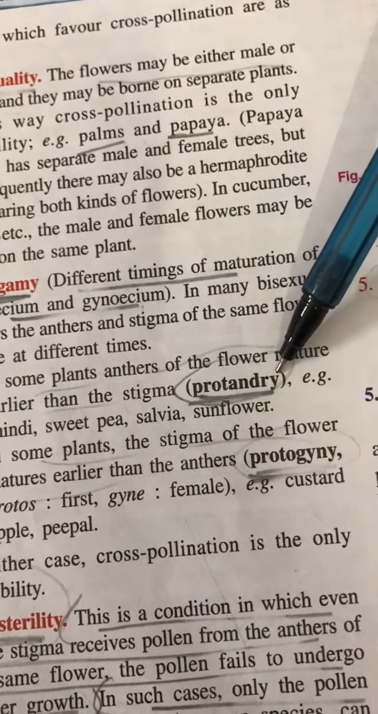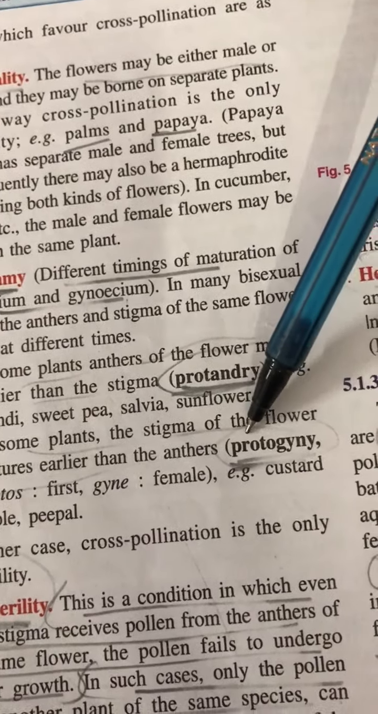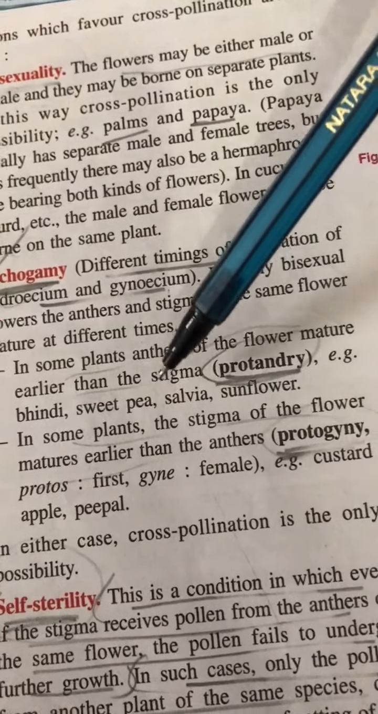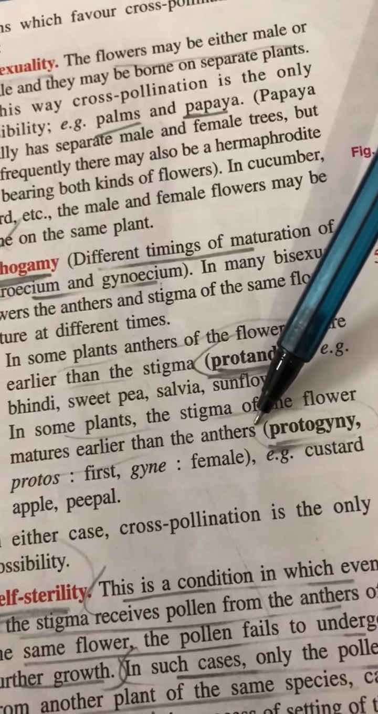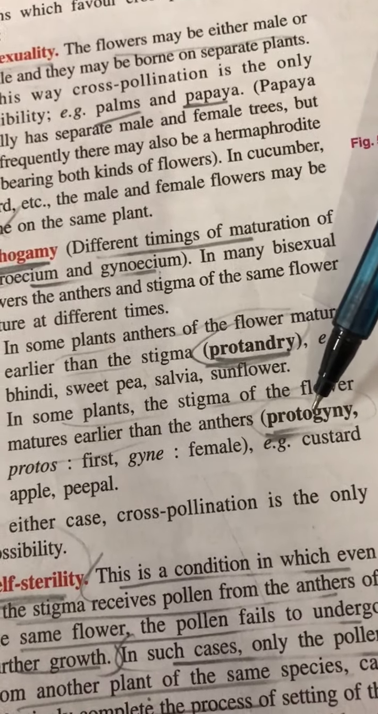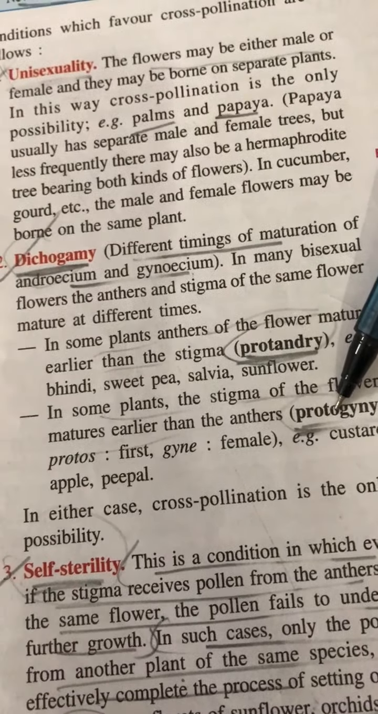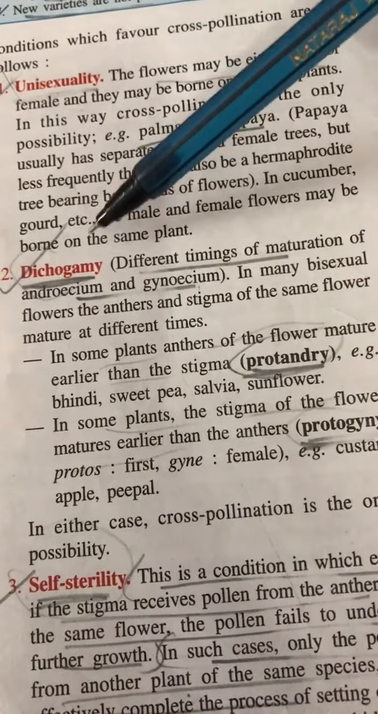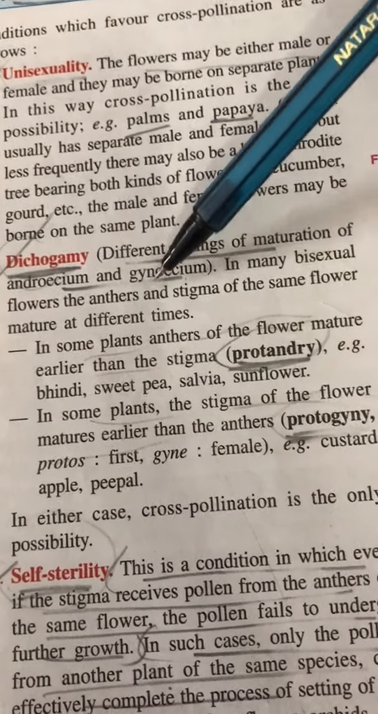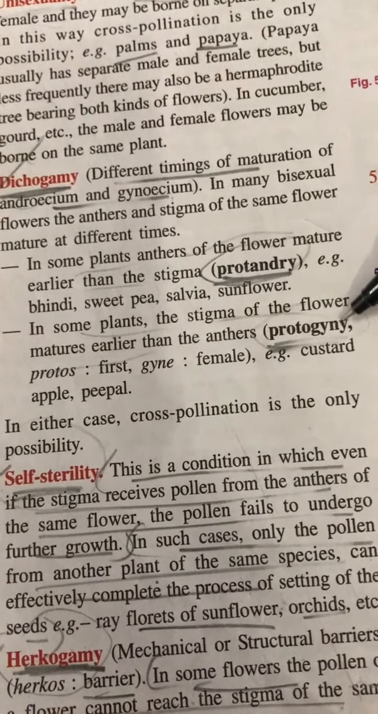Proto means first and andry means androecium. So first androecium is ready or mature. The second condition is protogyny, first gynoecium. In this case, the stigma of the flower is ready to receive the pollen, but the anthers are still not mature. In such a case, the only option left is some other pollen from another flower on another plant comes and lands on the stigma, and thus favoring cross-pollination. So first one was unisexuality, second is dichogamy, that means different times of maturation of androecium and gynoecium, which is of two kinds, protandry and protogyny.